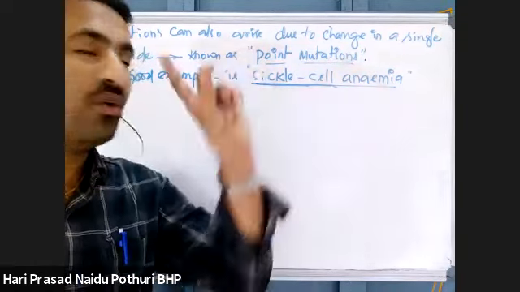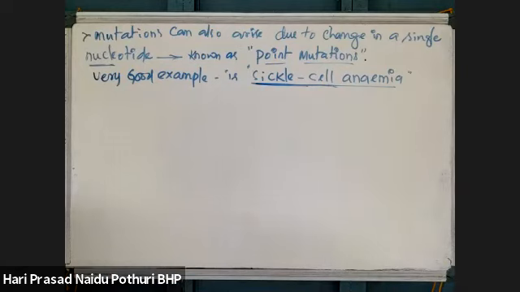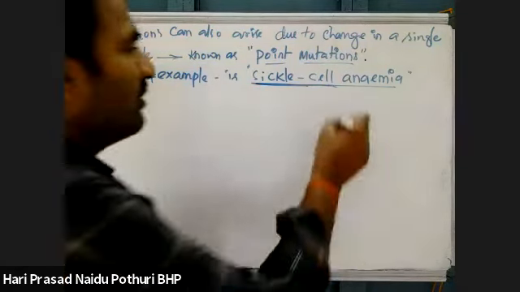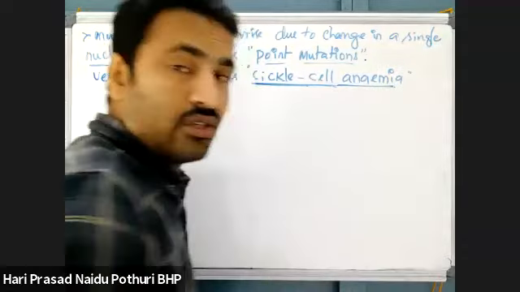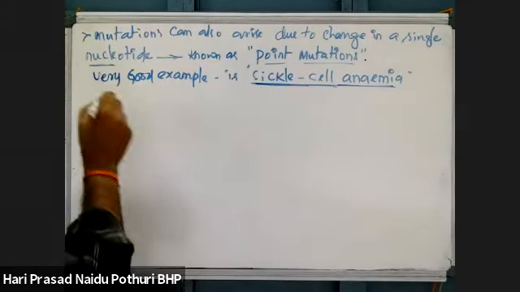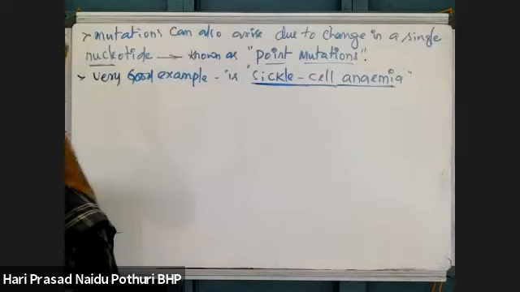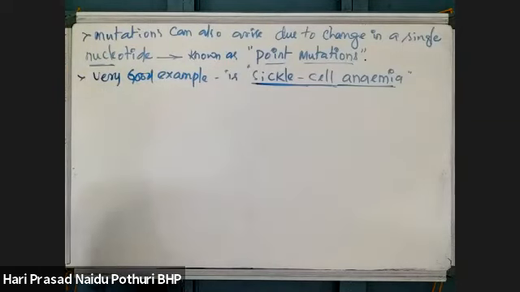Normal RBCs are converted into sickle-shaped RBCs, which break down, and anemia develops. Later, under disorders, we'll see sickle cell anemia and others like phenylketonuria. Okay?